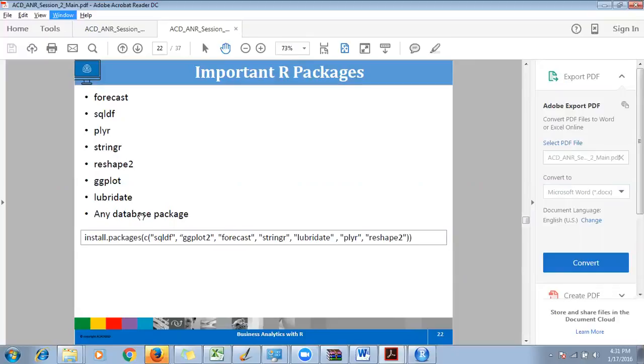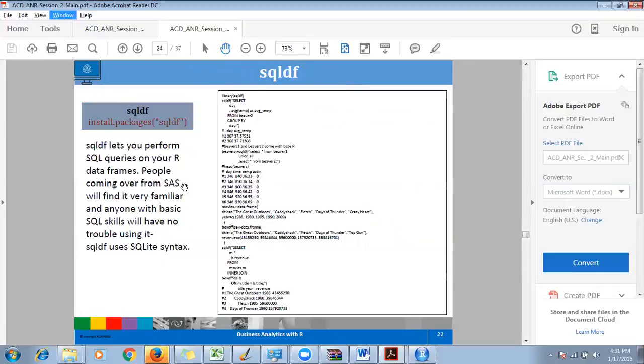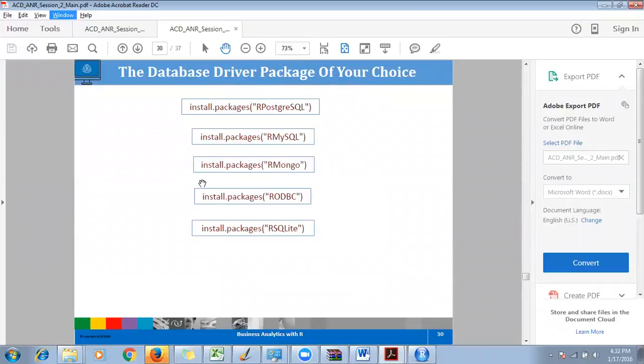If you want to connect to something like MySQL, you need some package to be installed inside R. That's called the R MySQL package. If you want to connect your R window to PostgreSQL, you need to install a package called R PostgreSQL, right? Similarly, for MongoDB also there is something. An ODBC package is also there. So all these packages are there.